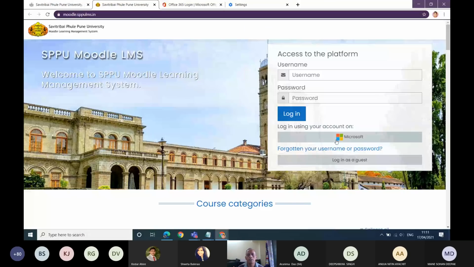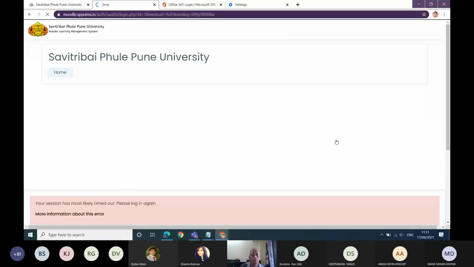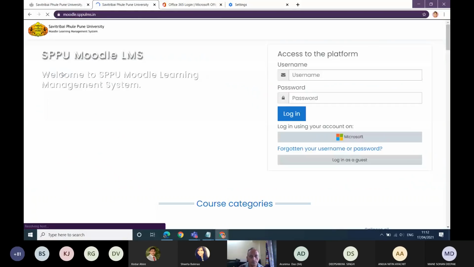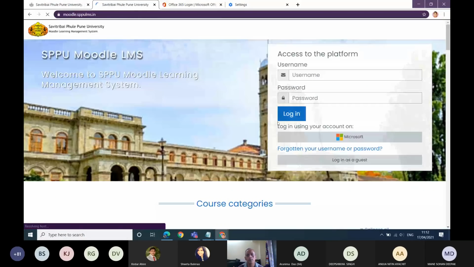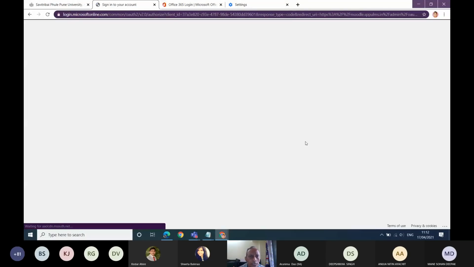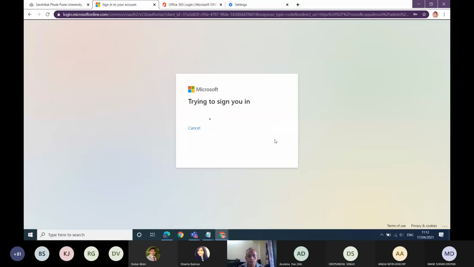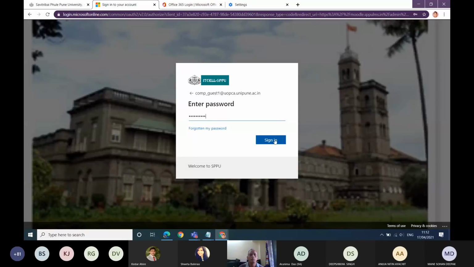Now if I click on this, let us see whether it is clearing the history. Now if I click on this Microsoft button, it should take me to a similar UI where I am expected to input my username and password. If you are a first time user of this Moodle system, you will see this kind of interface. You input your username over here, the way that I entered it, then click on next, and then it will ask you to input your password.